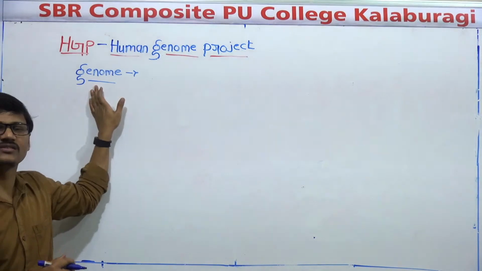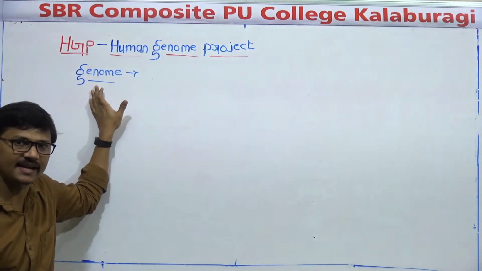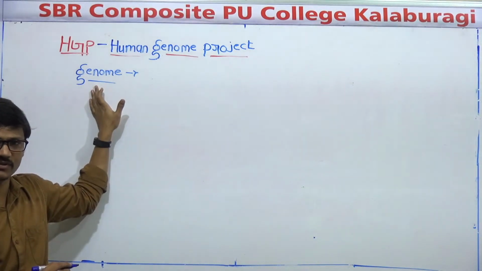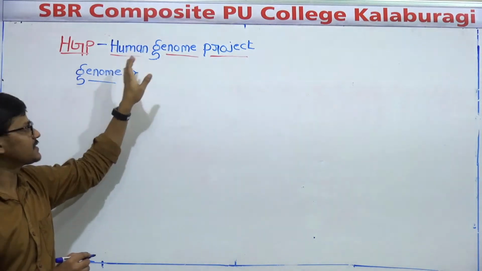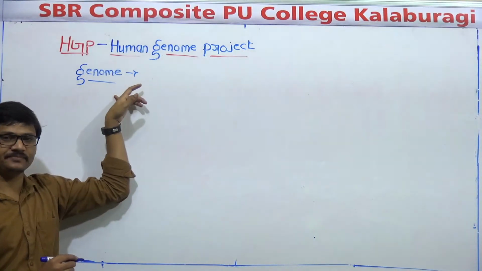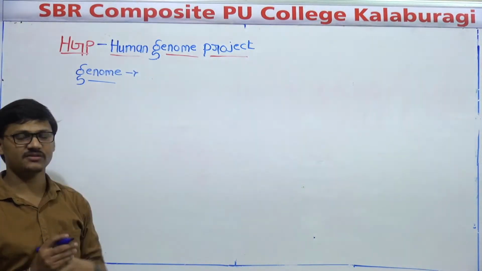Genome means the sum total of all the genes or total DNA of a haploid cell. That is called a genome. So basically, in this project, scientists studied the genome. Okay, that's why they call it the Human Genome Project.